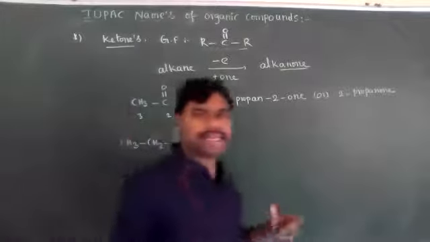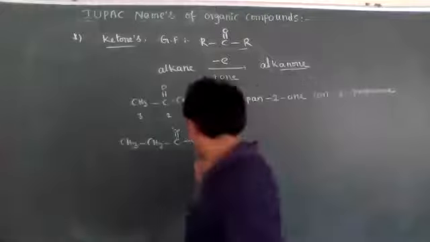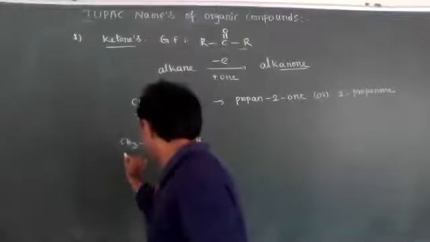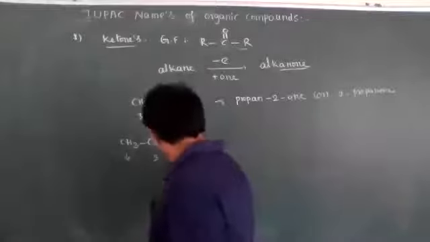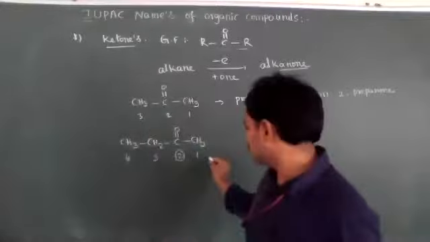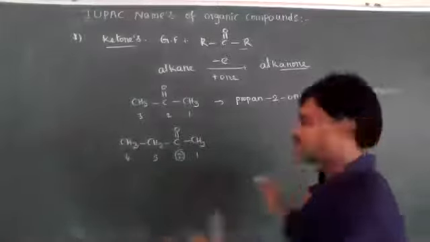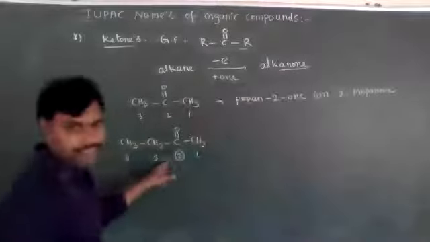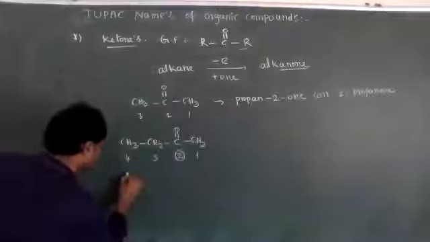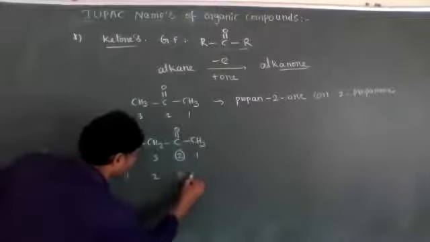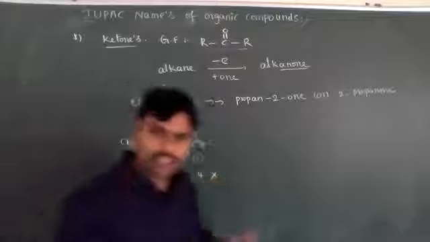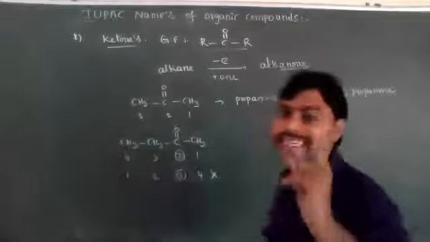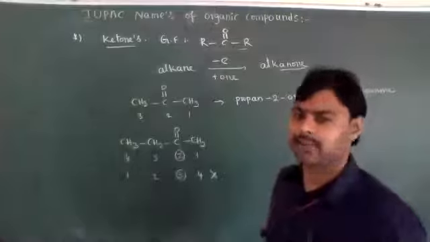Next, one more example. Like a 4 carbon ketone is present: 1, 2, 3, 4. The functional group position is second whether we go right to left or left to right. If you number the other way, the functional group position is third. The functional group position should always be the least number, that is the rule we have to follow.